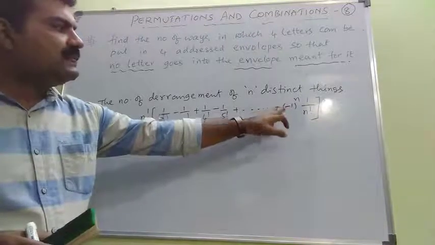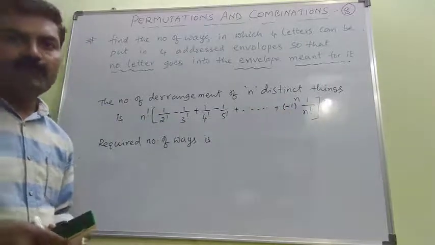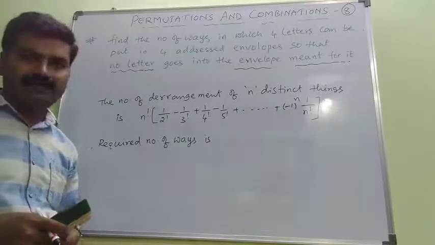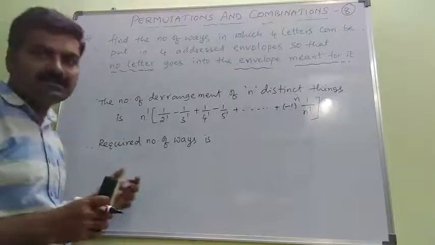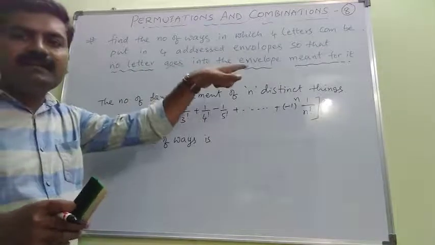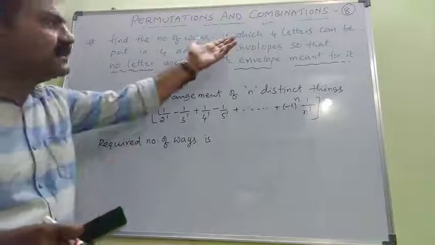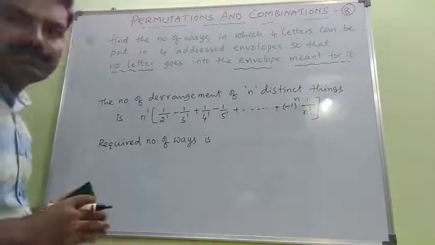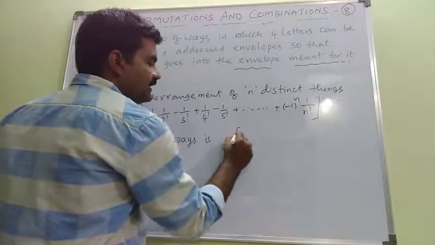If it is n, the last term is minus 1 to the power n into 1 by n factorial. Hence we want the required number of ways in which no letter goes into the right address mentioned on the envelope. Here how many letters? 4. So n is 4.